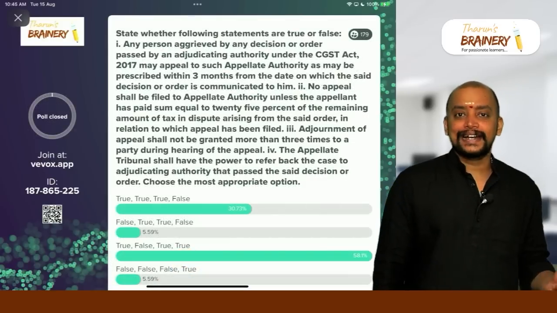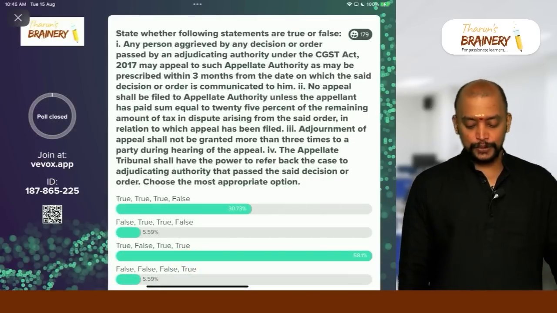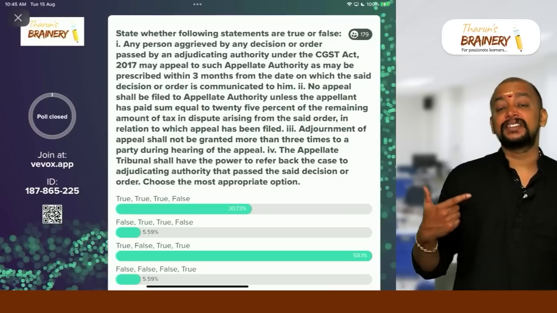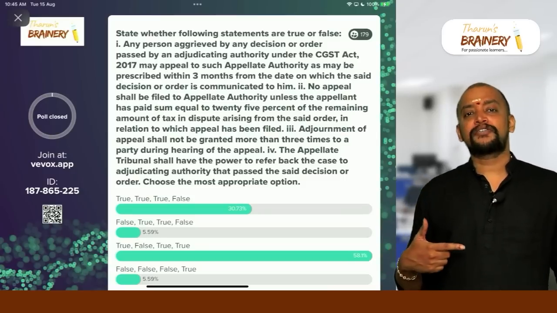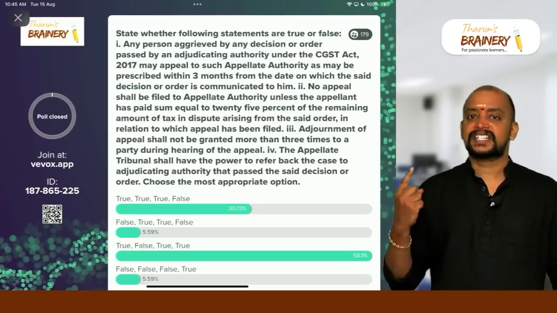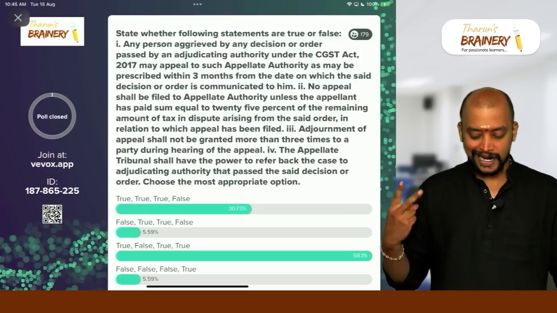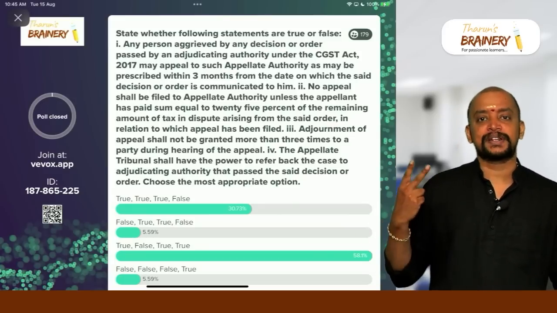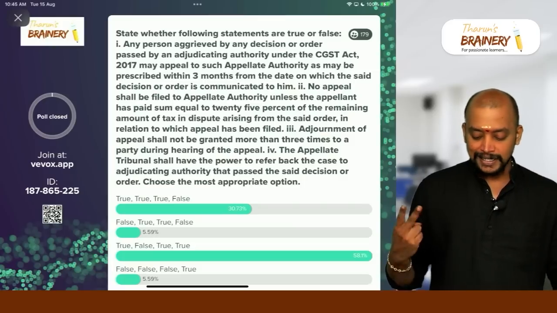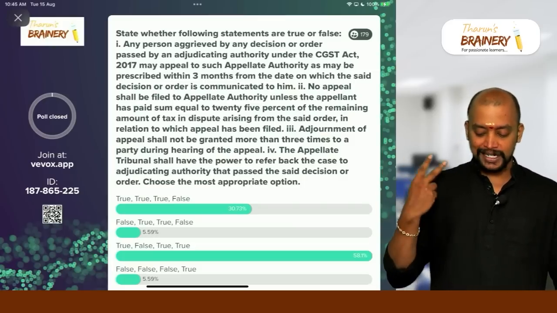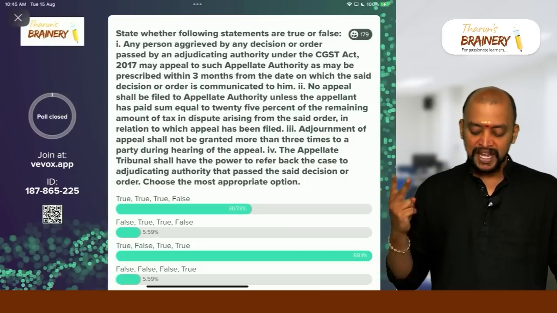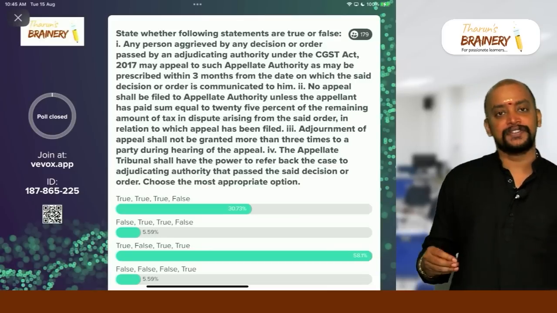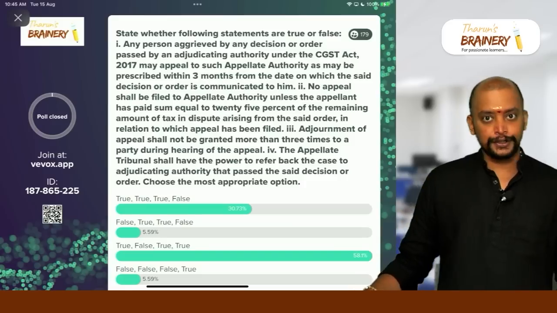Majority answered it correctly. First one is true, because usually the appeal will be made within 3 months from the date of communication of order in case of first appeal. That's true. First one is true. Second one is false, because the pre-deposit is not 25% always. So it is 10% is also there. So therefore that second one is false. So true, false. Then adjournment of appeal shall not be granted more than 3 times to a party during hearing of the appeal. True. So that is also true.